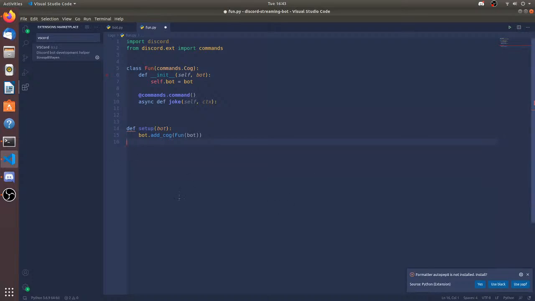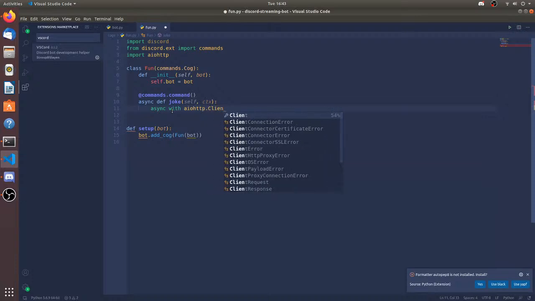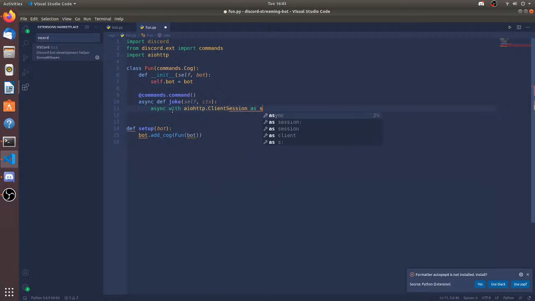This is awesome. So now let's make the joke command, and I need to import aiohttp. Since it's an asynchronous function, I'm going to be using async with aiohttp.ClientSession as session.